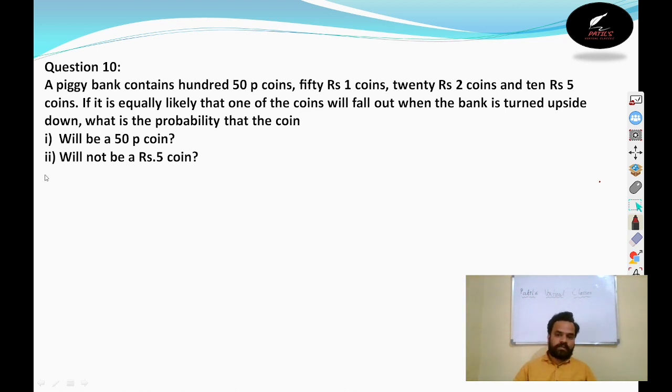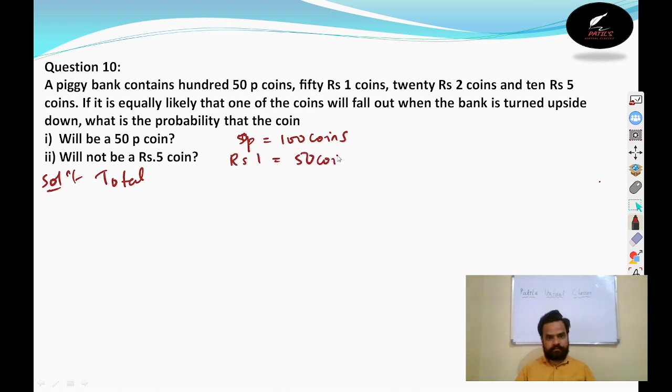So what I will do now, first I will write the solution. I will find the total number of coins. See, here is 100 fifty paisa coins, 1 rupee, 50 coins, 2 rupees, 20 coins, 5 rupees, 10 coins.